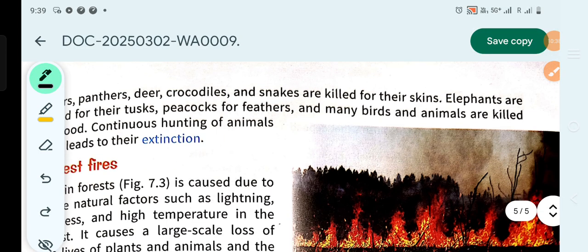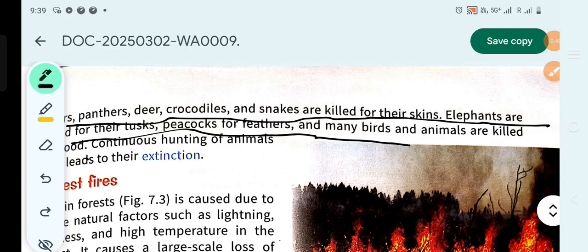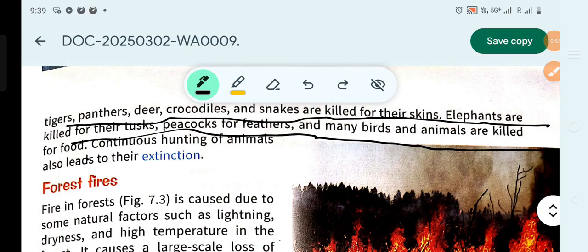Hunting. Human beings kill a large number of birds and animals by hunting. Animals such as tigers, panthers, deer, crocodiles, and snakes are killed for their skins. Elephants are killed for their tusks, peacocks for their feathers, and many birds are killed for food. Continuous hunting of animals and birds leads to their extinction.